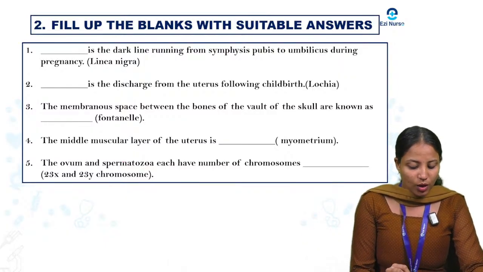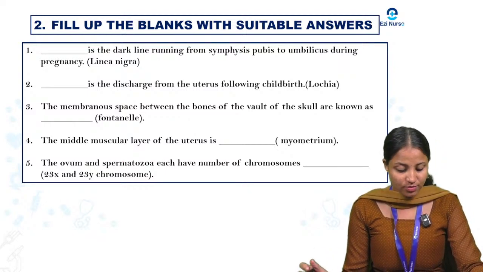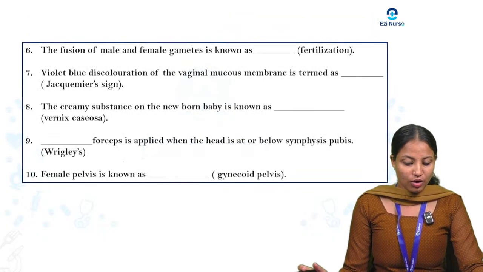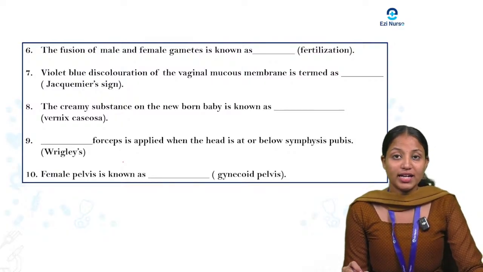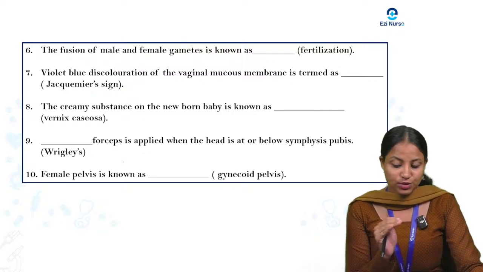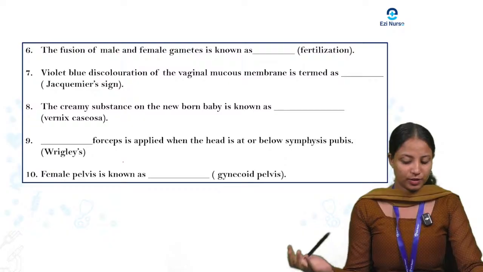Okay, next one, the ovum and the spermatozoa each have 23 chromosomes, 23X and 23Y. Okay, next, the fusion of male and female gametes is known as fertilization. The fusion of male and female gametes is known as fertilization. If they fertilize, its next step is zygote, then the baby will be formed.